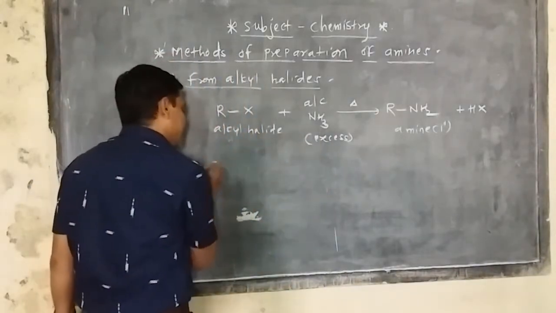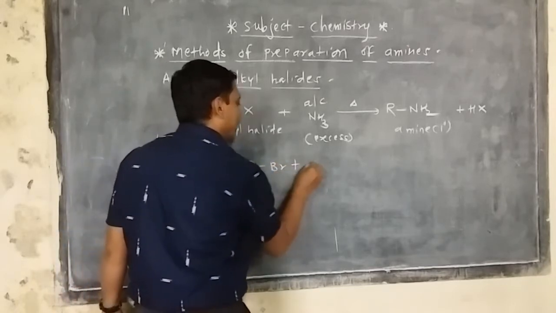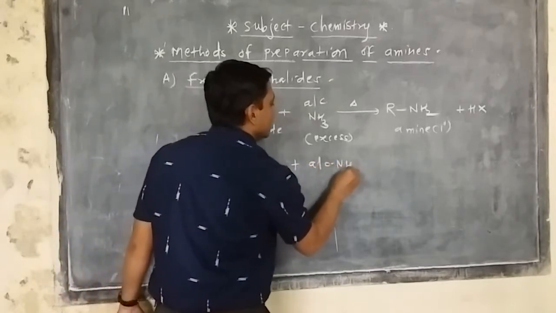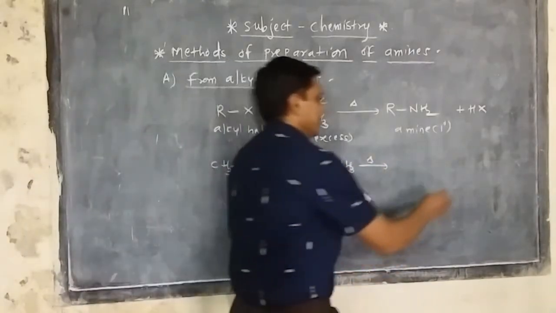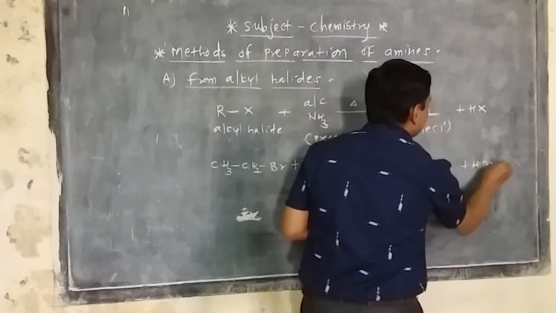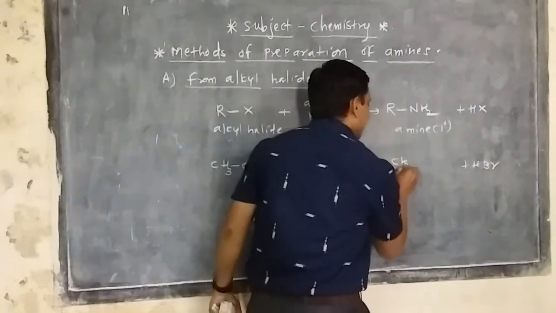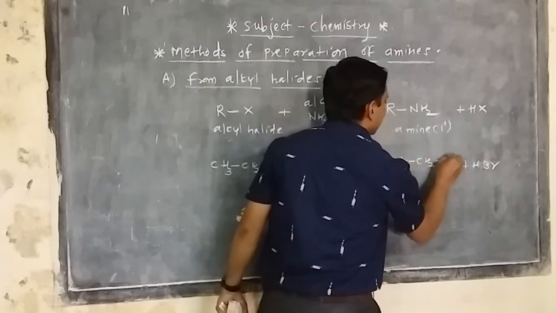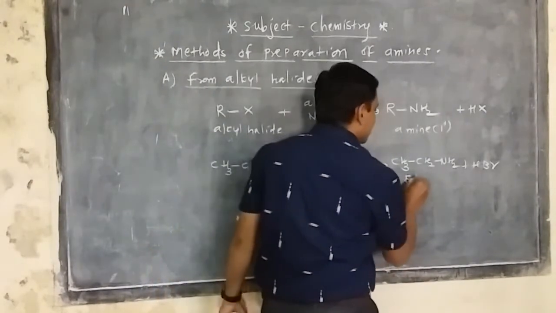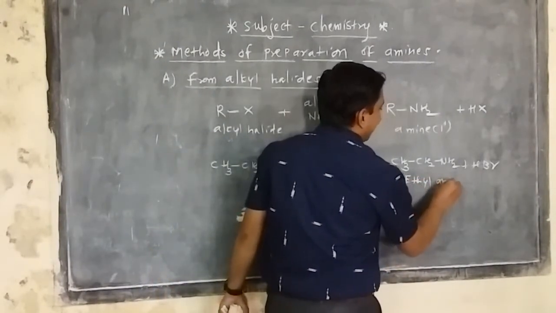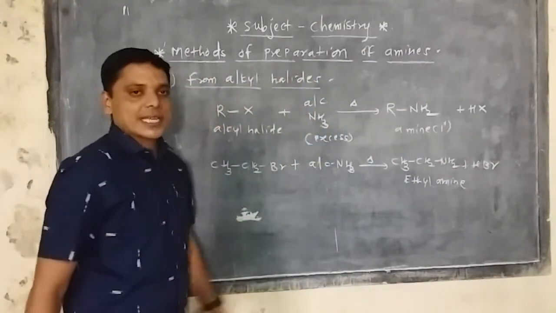I can take a simple example of this reaction. Suppose ethyl bromide is there, that is CH3CH2Br, plus alcoholic ammonia reacts with it. Then Br and H, that is hydrobromic acid, HBr, is removed, and this NH2 is attached. So that is CH3CH2NH2, ethylamine, is obtained. In the IUPAC system it is called ethanamine.